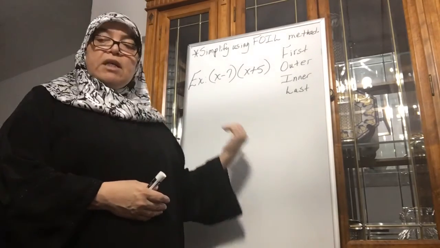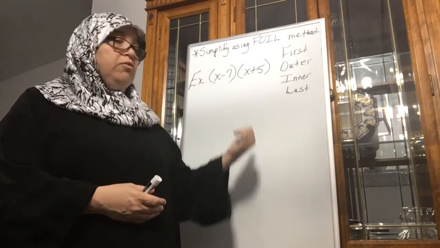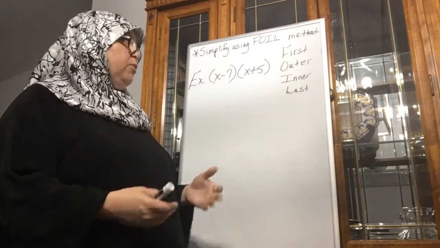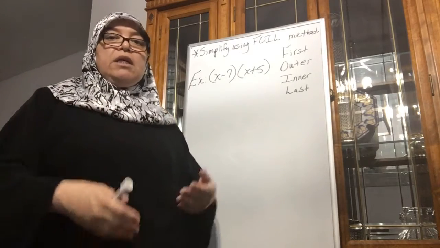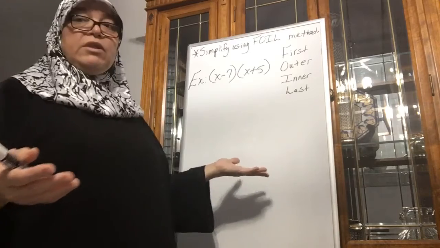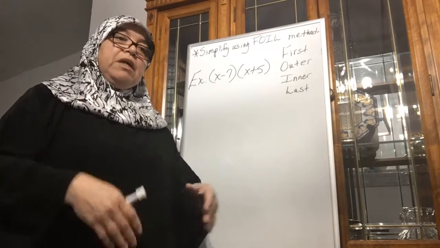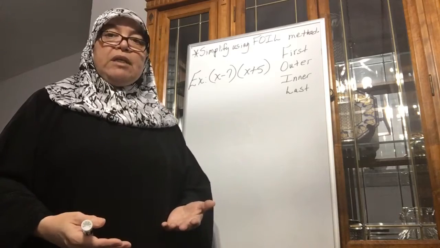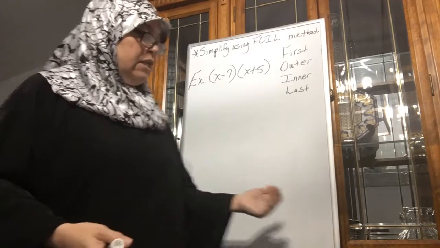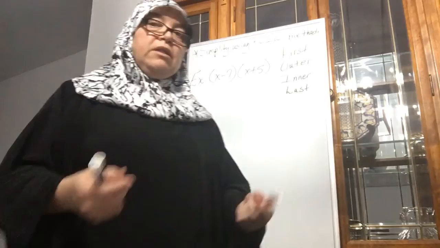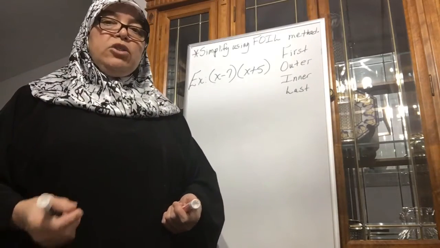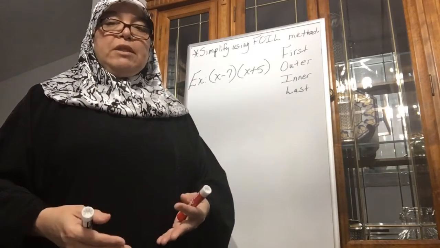In the past, I've had students that do FOIL, students that do philo, and students that do FLOY. In other words, they mix up the steps. You can still come up with a correct answer, but the FOIL method is honestly a very easy method. You just have to take it step by step.